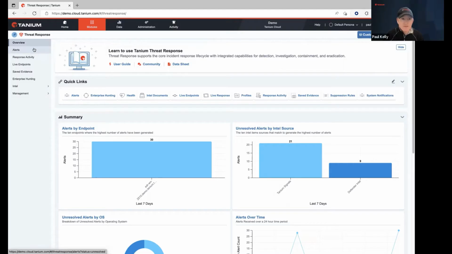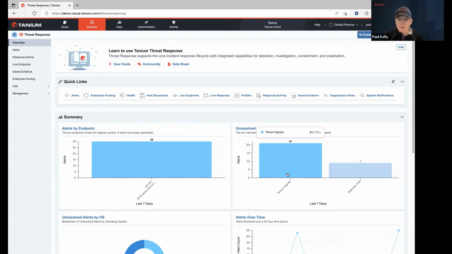Yeah, so the interface right here, as you can see, this landing page gives you a summary view, a situational view of what's going on. This is a page that a lot of SOC analysts find valuable because they're going to see alerts broken down by endpoint, the top alerts for the top endpoints over a period of time. It's configurable, but this is showing the last 7 days. And we definitely have one really bad client in here. And then these are bringing focus to the unresolved ones, right?